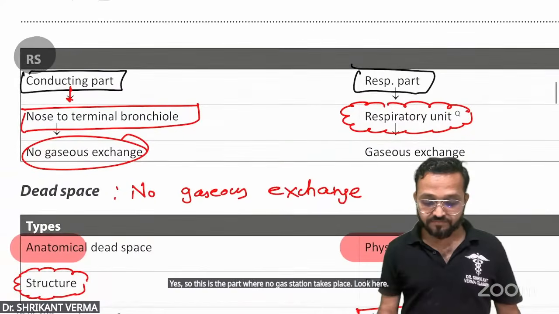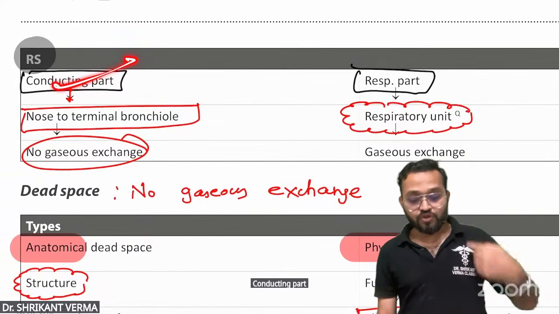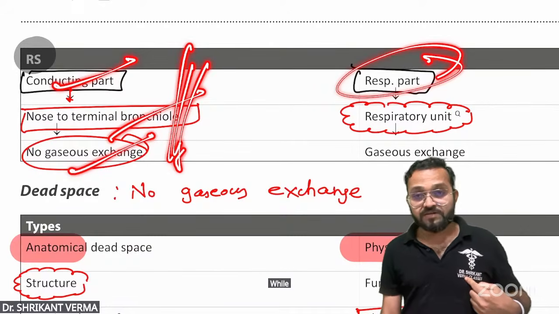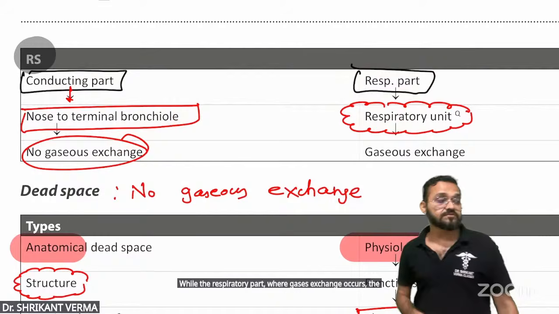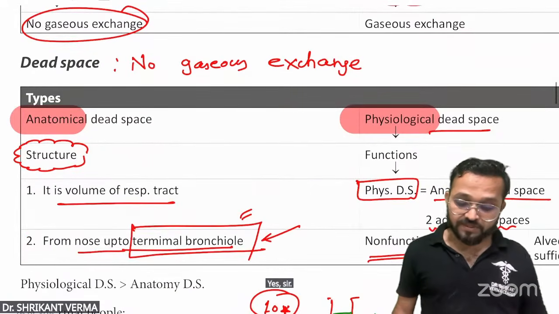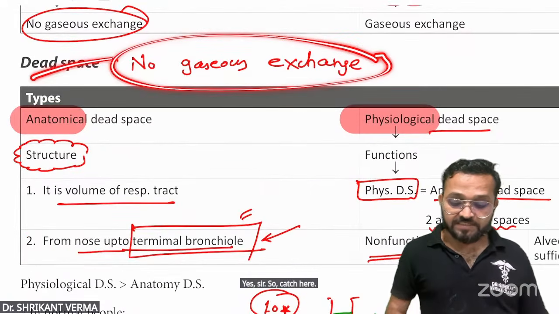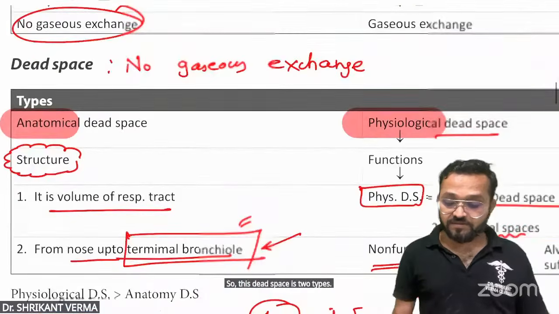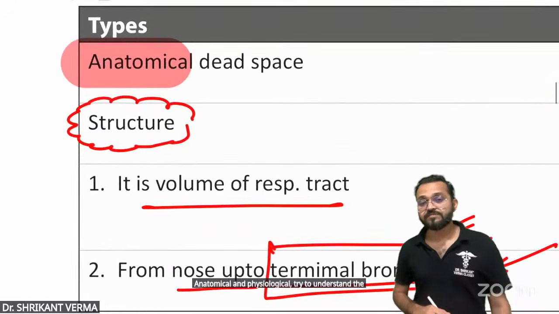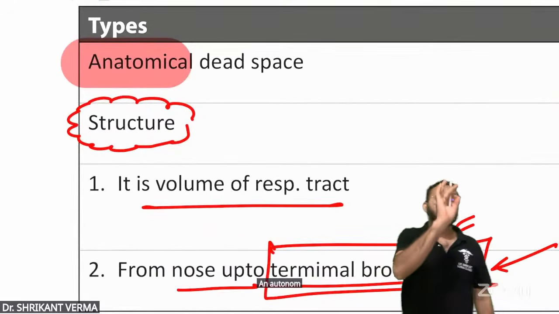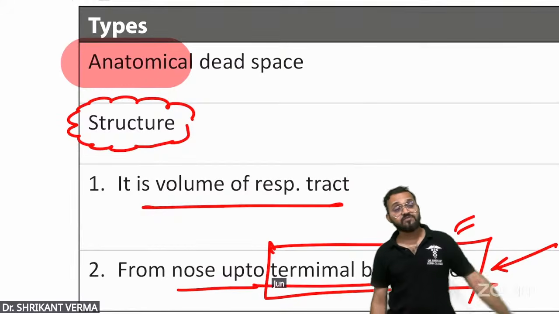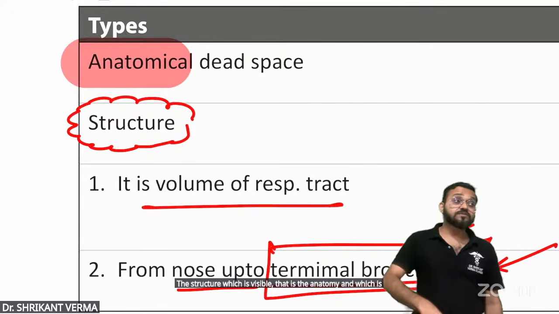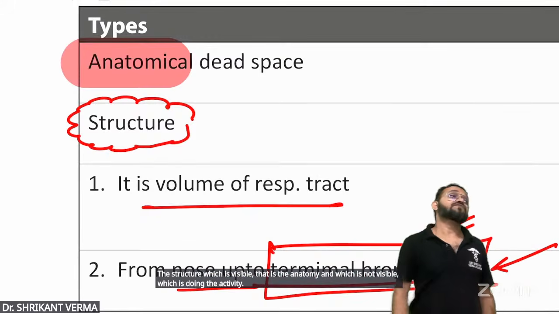Look here. The conducting part, from the nose to the terminal bronchiole, has no gaseous exchange. So this is the dead space. While the respiratory part, the respiratory unit, is where gaseous exchange occurs. So no gaseous exchange, that is dead space. This dead space is of 2 types: anatomical and physiological. Anatomy means structure; what is visible is anatomy, and what is not visible but is doing the activity is physiological.